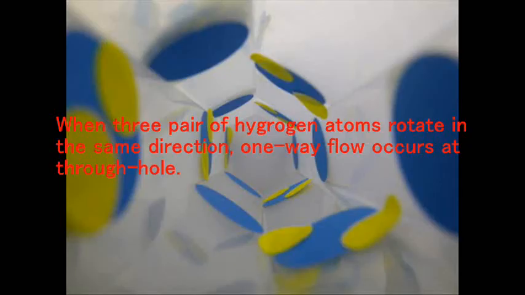When the hydrogen atom pair appearing in a through hole is rotated in the same direction around the electric axis, a flow in one direction takes place at the through hole. If the adjacent tetrahedron rotates alternately, the flow along the optical axis will be aligned, and a flow of macroscopic size will occur.